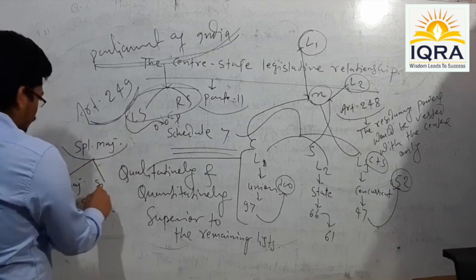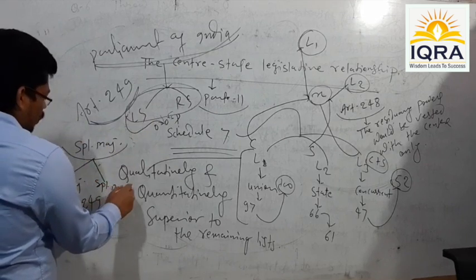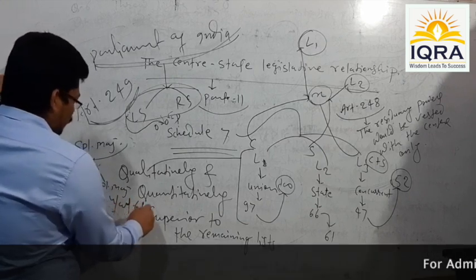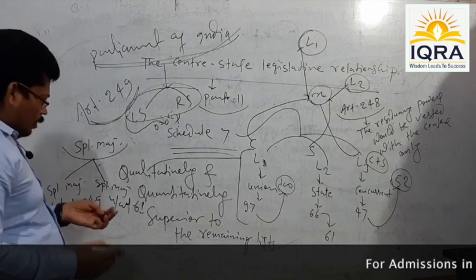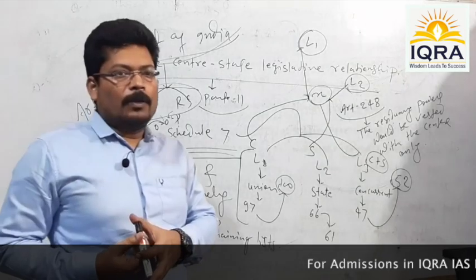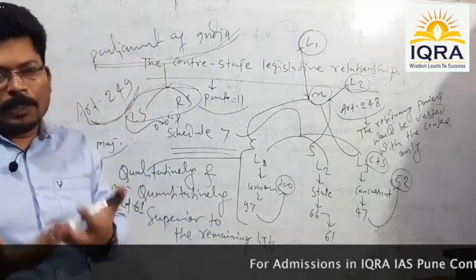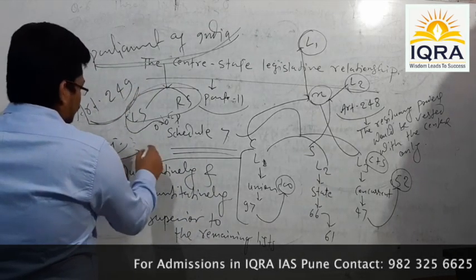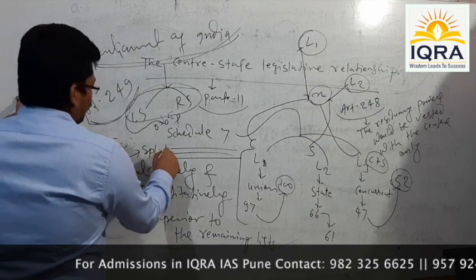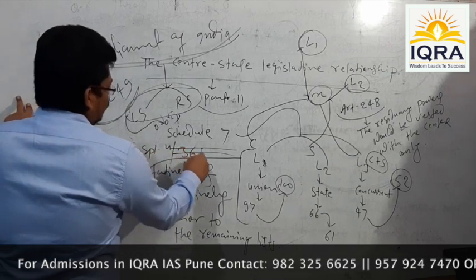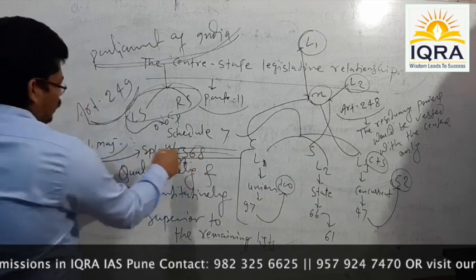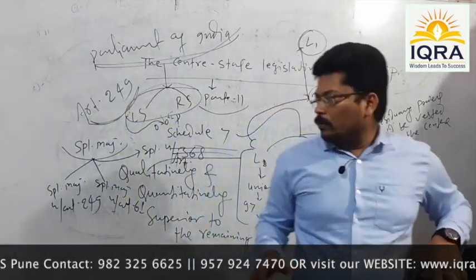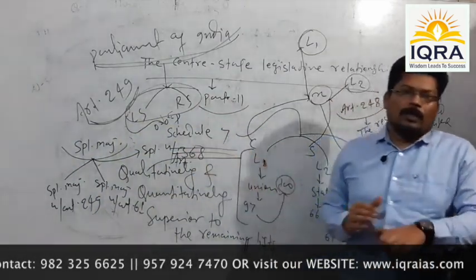Second one is special majority under Article 61, which is employed in case of impeaching the President of India. And third one is special majority under Article 368, which is used to carry out constitutional amendments. So these are the 3 different kinds of special majority.